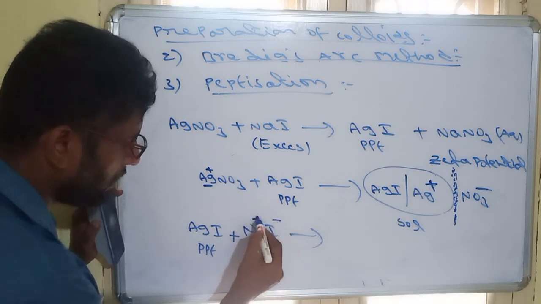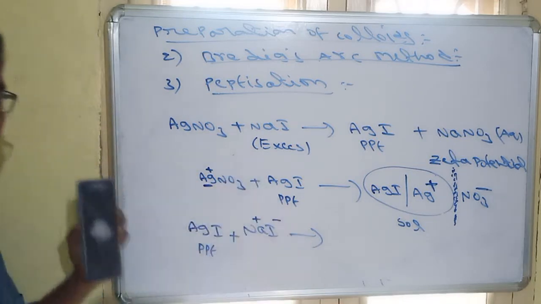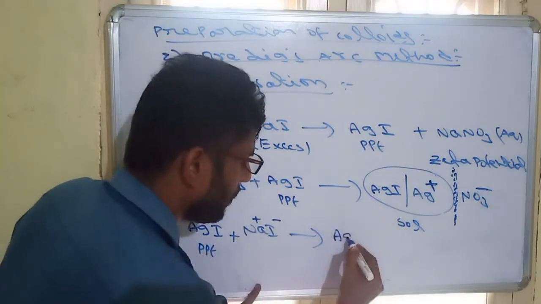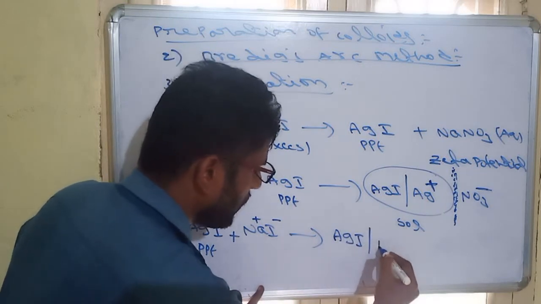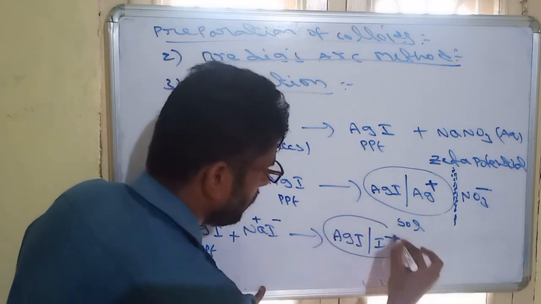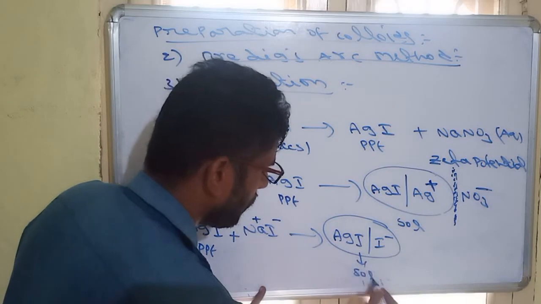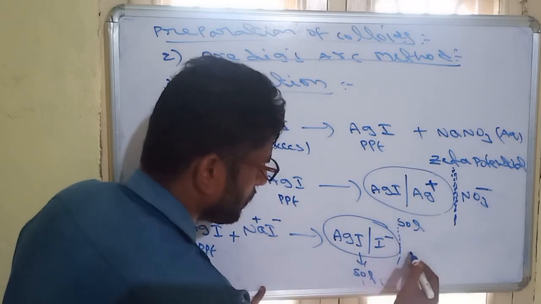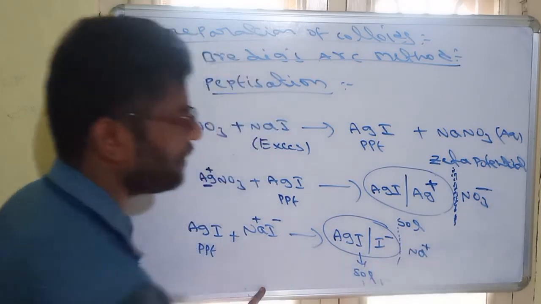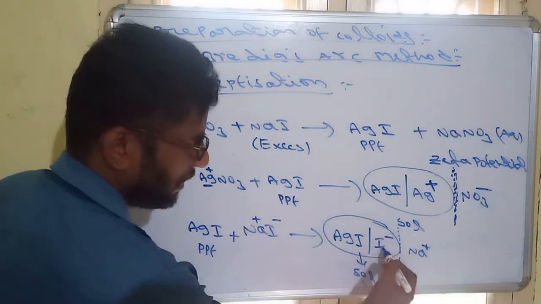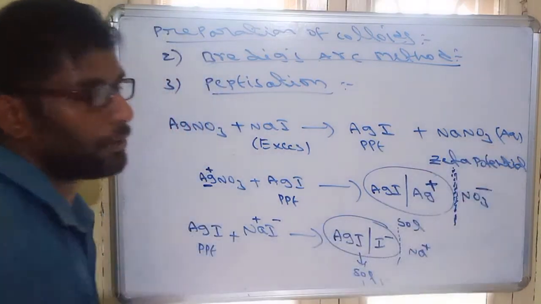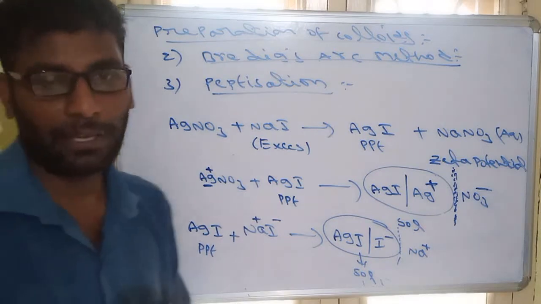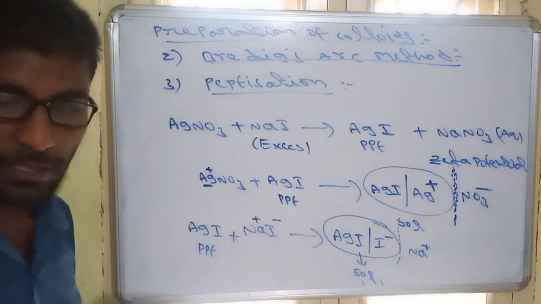So I minus, Na plus. So I minus will stabilize the AgI. The colloid will be on the surface of AgI; I minus ion will be added. So this will be the salt. On this, the opposite charge, Na plus ion, will be added. So between the stationary phase and mobile phase, electrokinetic or zeta potential will exist. So these are the peptidization process.